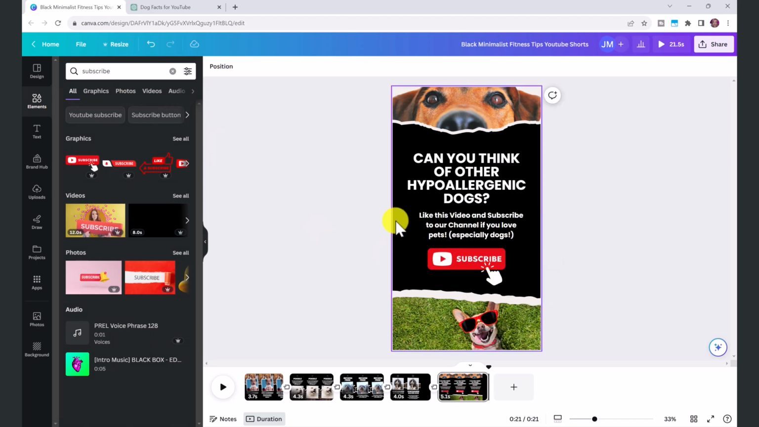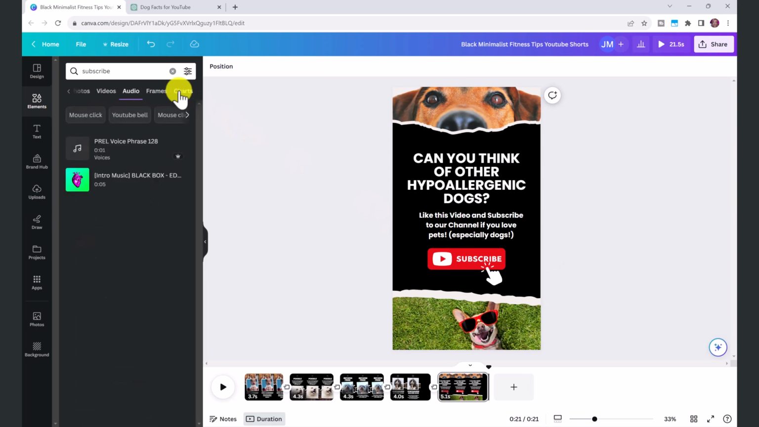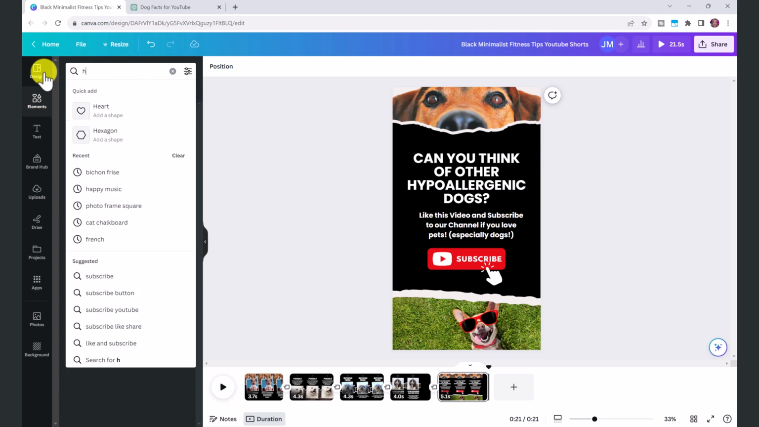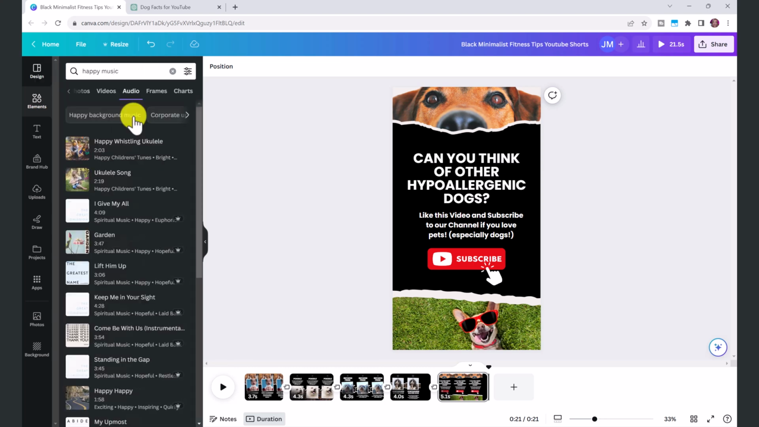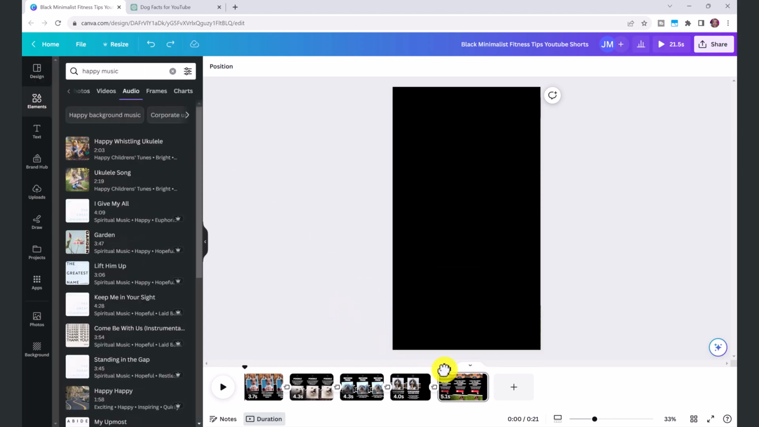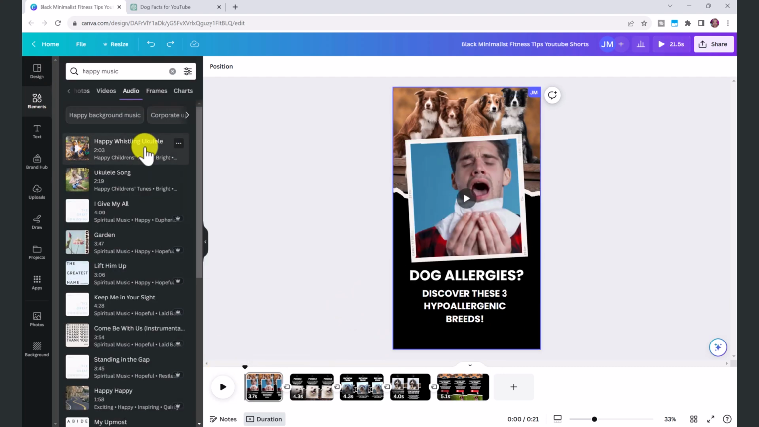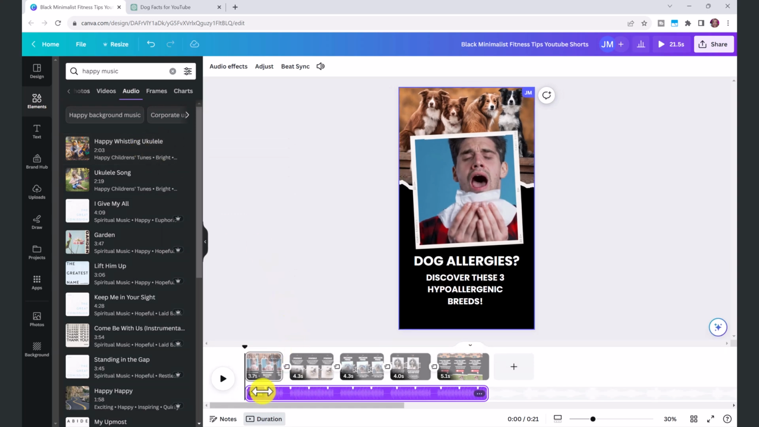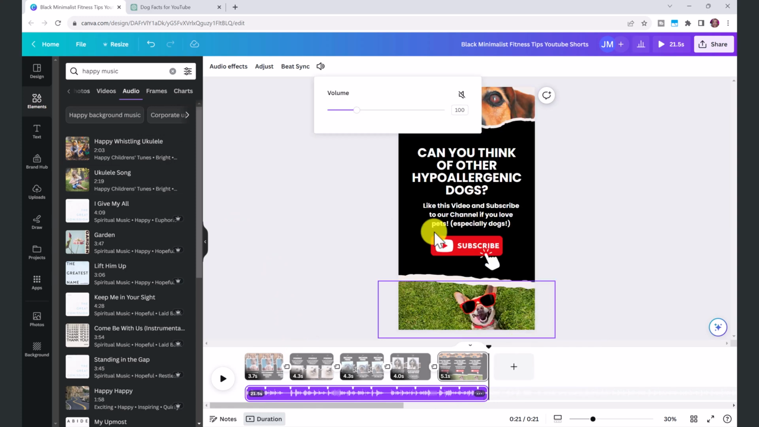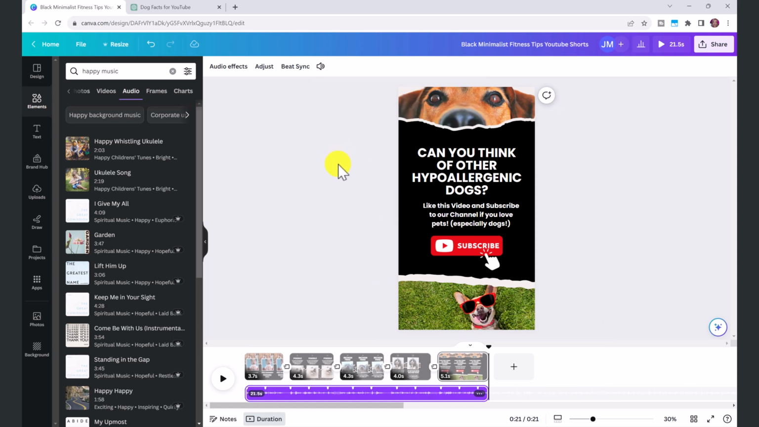So we're going to add some background music, and all you have to do is click on audio under the elements section. We're just going to type in happy. Then very importantly, drag the playhead to the beginning of the video. And then when you double click on the song, it will add it to the start of the video and it will automatically trim it for you. So there it is. You can click on the 3 dots and click volume if you want to lower the volume or increase it. But basically that's it, and we're ready to export.